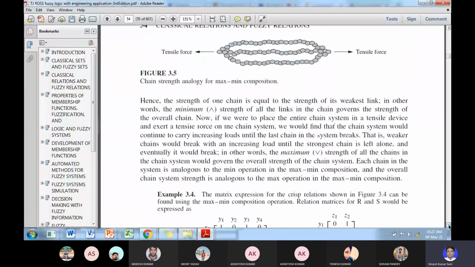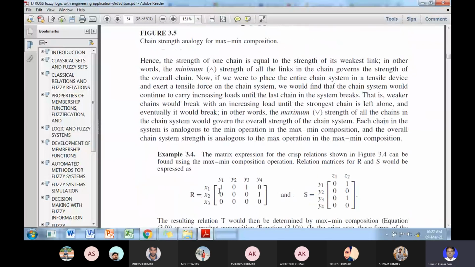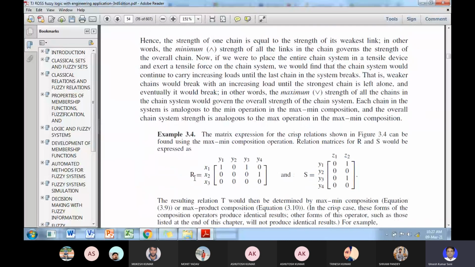Suppose here the strength of relationship between x1 and y1 is 1, between x1 and y2 is 0, and between x1 and y3 is 1.